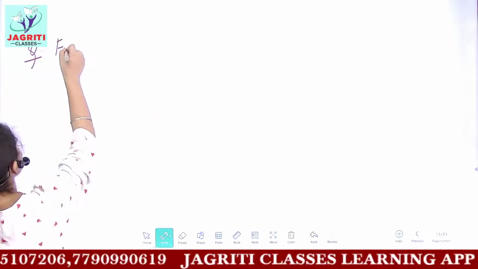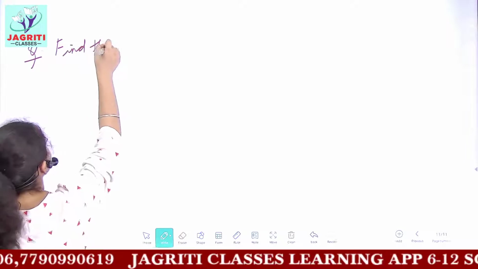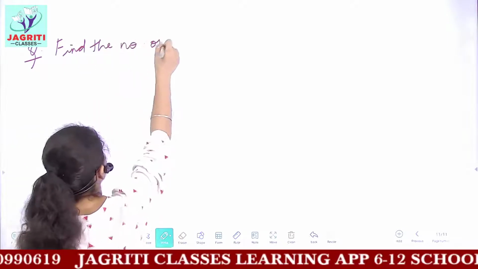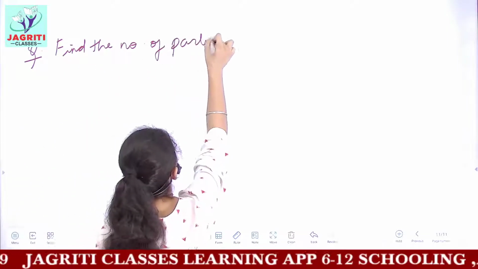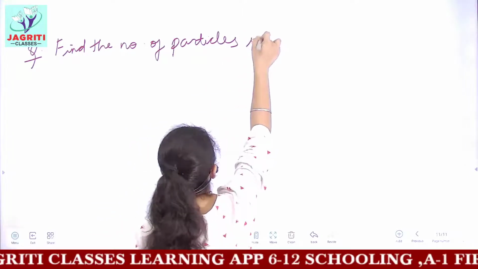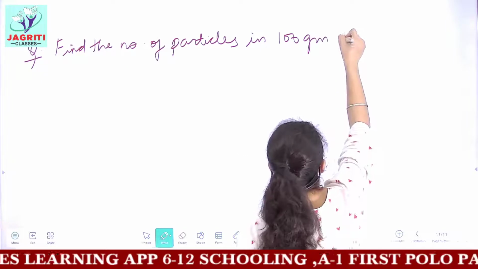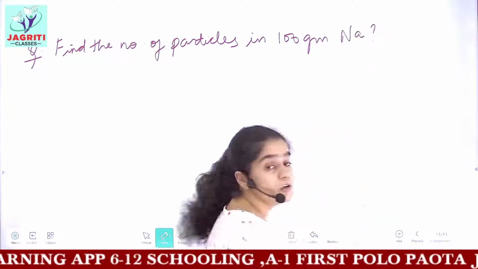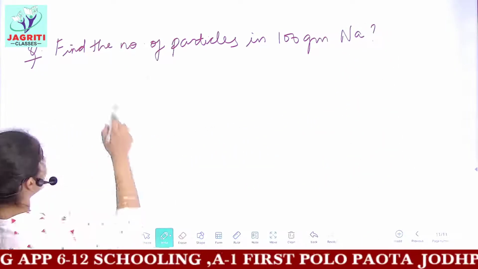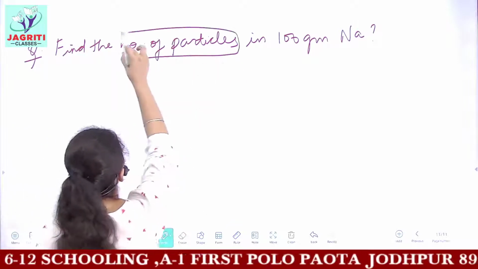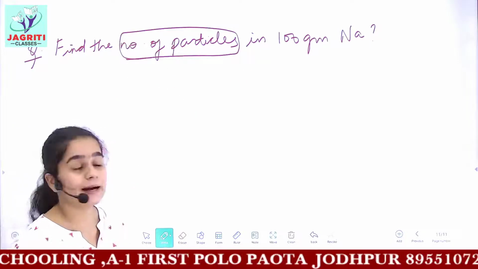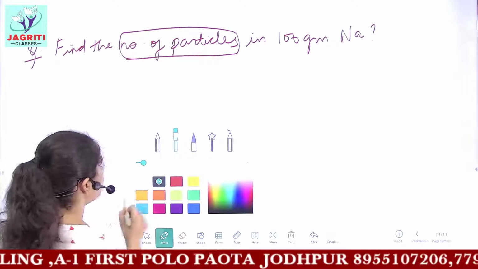The question is, find the number of particles in 100 grams sodium or Na. So how would you find this? You are given to find number of particles here and the formula of particles. Let's first write our formula.